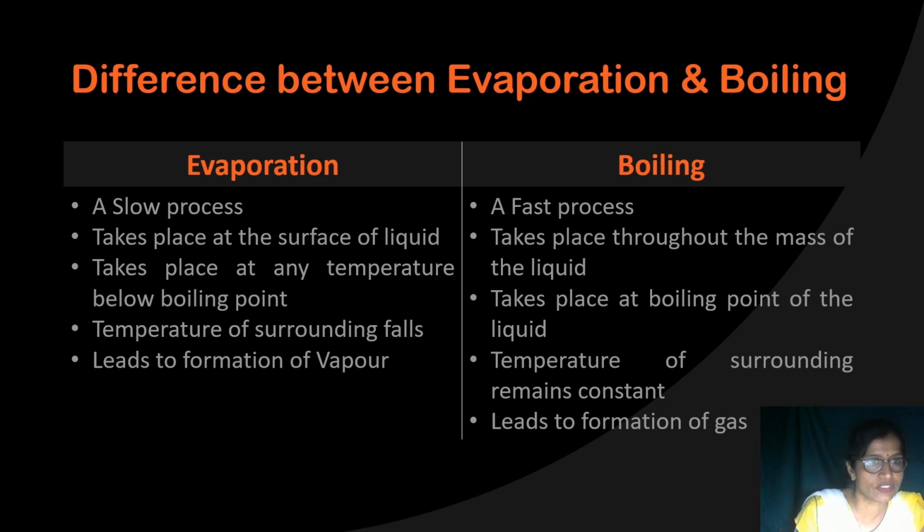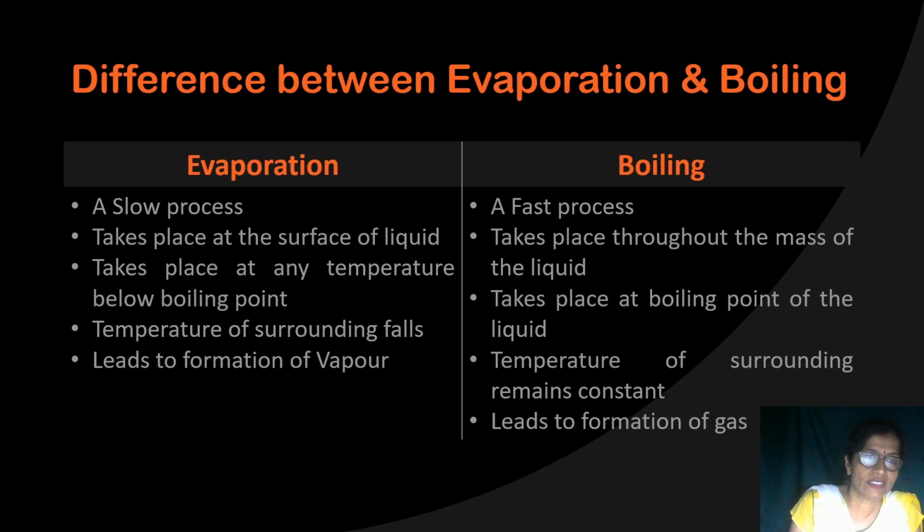It means the substance changes from liquid state to gaseous state at any temperature below its boiling point. That is evaporation. In boiling, the substance changes from liquid state to gaseous state at its boiling point. That is the boiling.